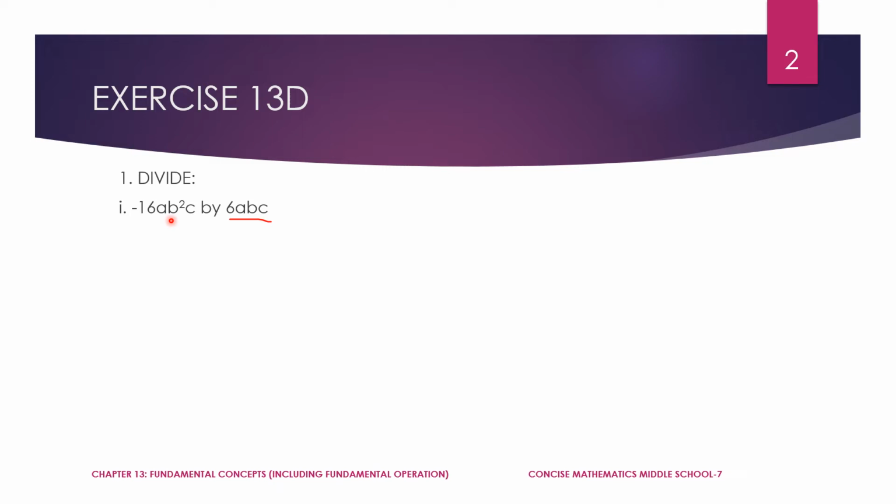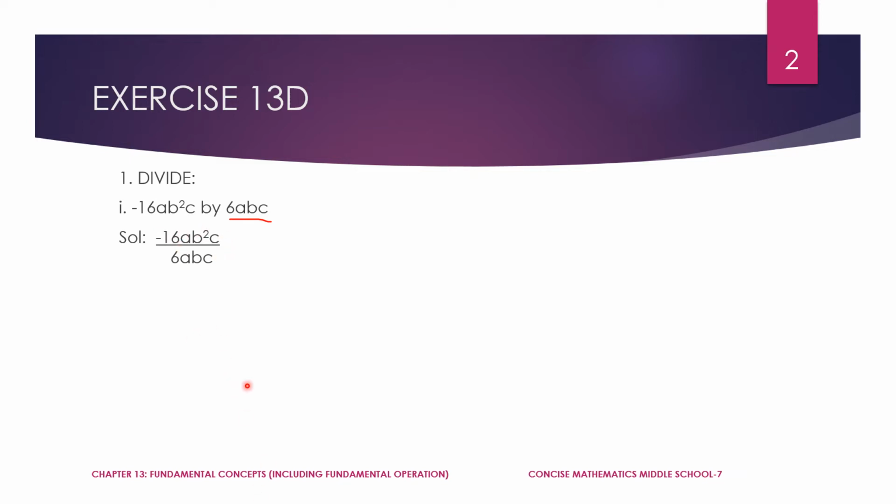Dividend. Dividend can be mononomial or binomial, but the divisor should be mononomial. When the divisor is mononomial, only at that time you can use this method. Okay, here you can write it as minus 16a b square c divided by 6abc. Right, division means you can write it like this.